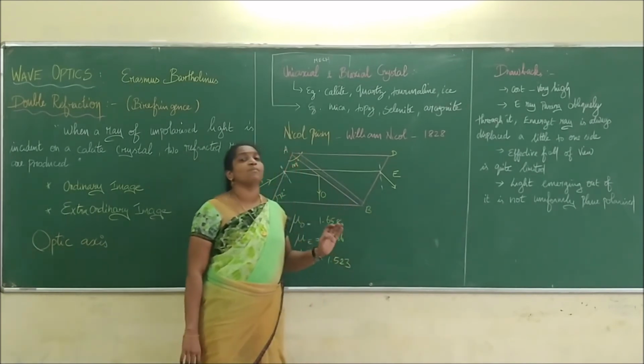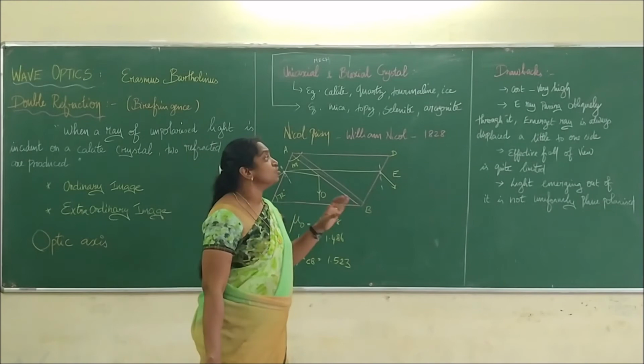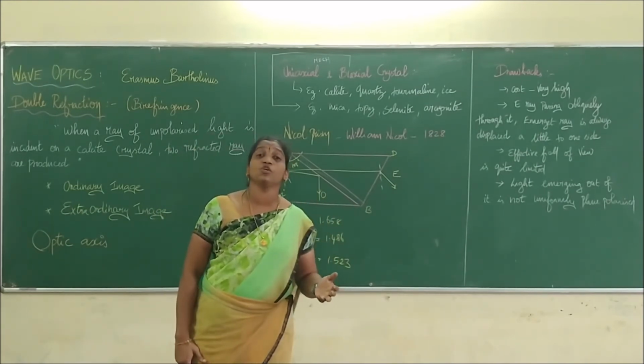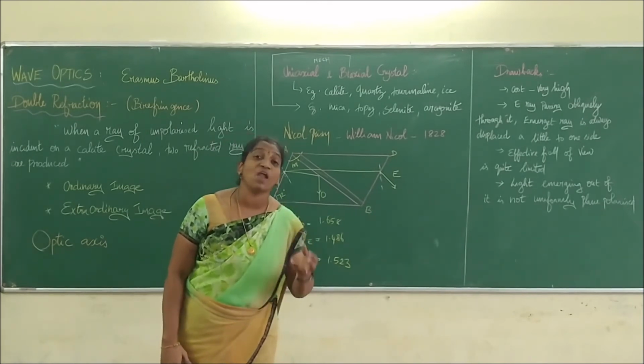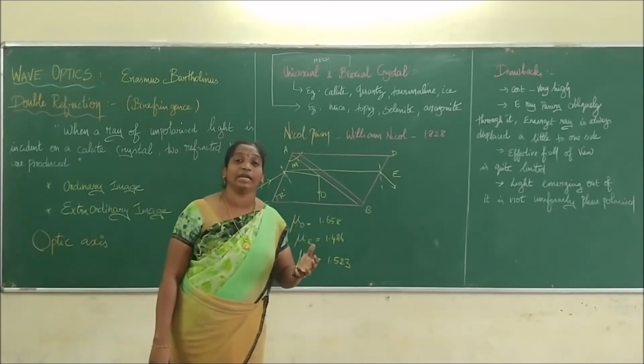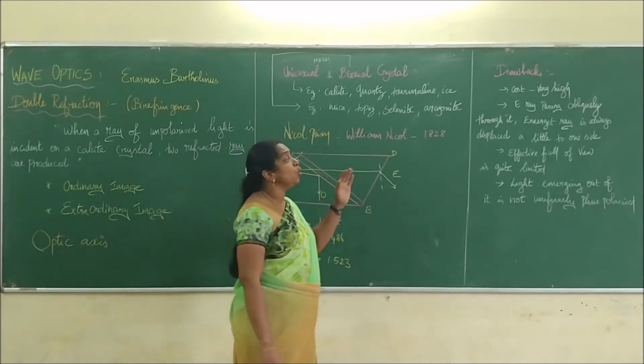Now we are going to see some of the drawbacks of using a Nicol prism. We say that the cost is very high. Why is the cost very high? Because of the scarcity of the calcite crystal, and we need it without any flaws or damage in the crystal. So it is a very rare one. That's why the Nicol prism is very costly.